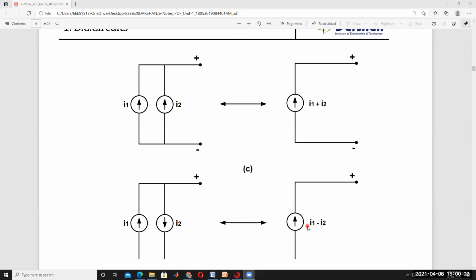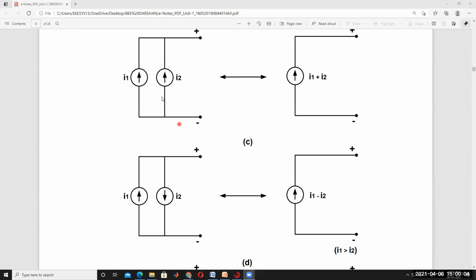Similarly for current sources. If the two current sources I1 and I2 are connected in parallel in the same direction, the resultant current is I1 plus I2. If the two current sources are connected with opposite polarity, the resultant current is I1 minus I2. It's clear. If the opposite polarity, this one is in this direction and that one in the other direction, that's why it is the difference, I1 minus I2.